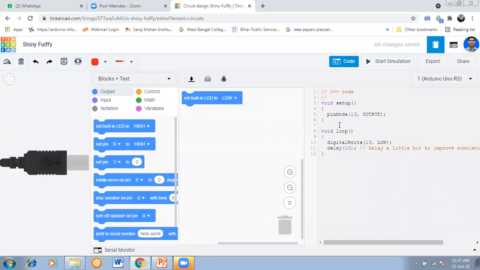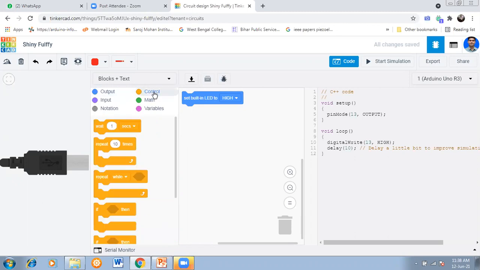Now digital write 13 high, because I have written high. If you write low, see here, digital write pin 13 becomes low. First we will send high. So that's why it is high. So see, pin number 13 high. If you want to write something, you have to use digital write, and all these pins are digital, not analog. If it is analog, then analog write will be there. Pin number 13 is a digital pin, so digital write is there, and we are sending high. Okay, then we have to wait for 1 second. So that's why you have to take control. So see control, wait for 1 second. We have placed it here. So when we placed wait for 1 second, delay 1000.